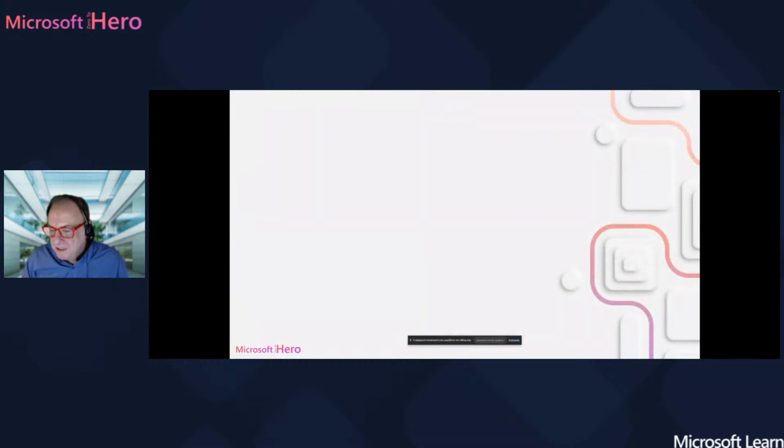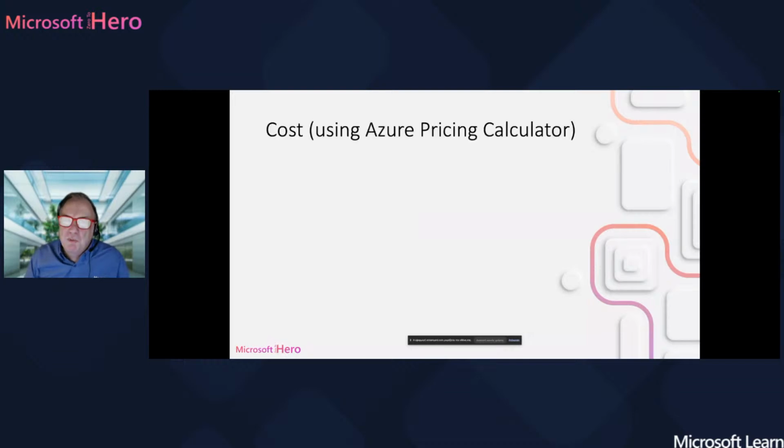What about the price? For some of you, this is the most important information. Of course, all these technical things are good, but let's see how much it's going to cost. You can find it in the Azure pricing calculator.